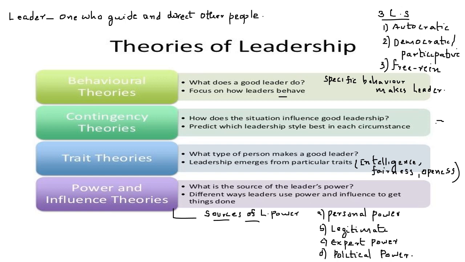Then legitimate power: if you are holding a particular position, that position gives you some legitimate power to control your subordinates. Then expert power: if you are an expert in a particular domain, that gives you power over your subordinates or your supporters, right? Then political power: political leaders have power over their followers, which is politically acquired power. So these are some of the sources of leadership power. These are some of the important theories that we are going to discuss in the upcoming slides, right?